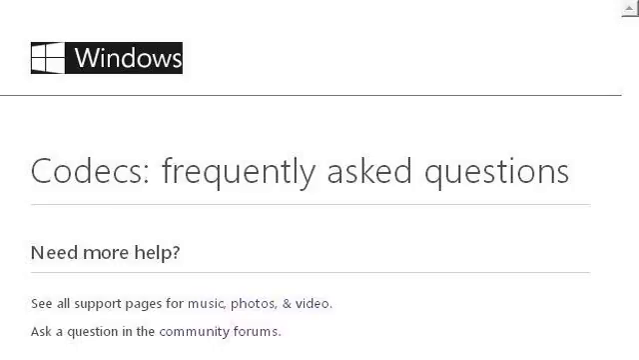Try also our second-ranked site windows.microsoft.com, especially the page Codecs, Frequently Asked Questions, Windows Help. Here's the link.